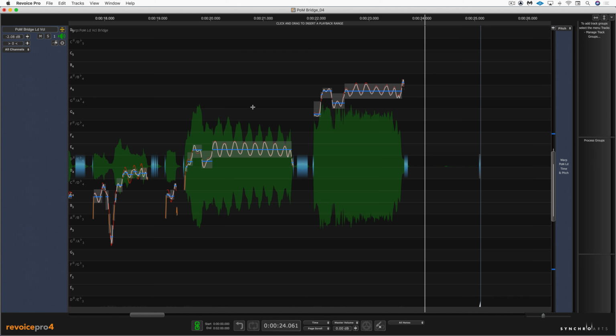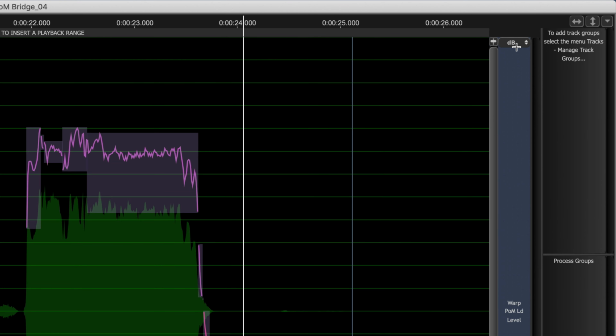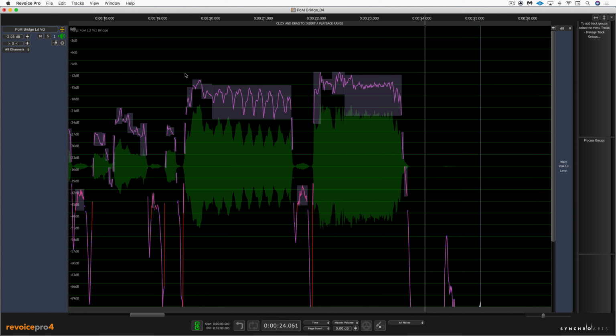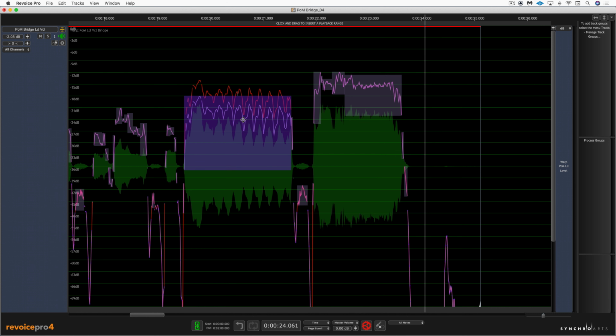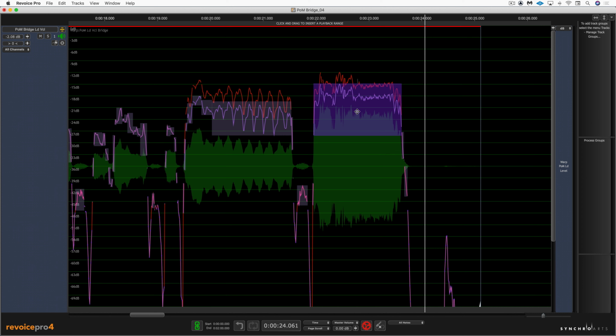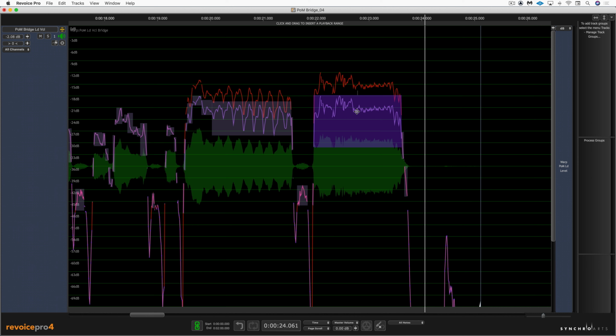So I'm going to hit S to change the view, and we switched here to a dB view instead of the pitch view, so we can view the energy of the tracks. And I can just grab areas like that and drag it down to lower the volume. And you can see the graphic updating to reflect the change. And I can hold down Option to move in even 3 dB increments. There's a 6 dB reduction.